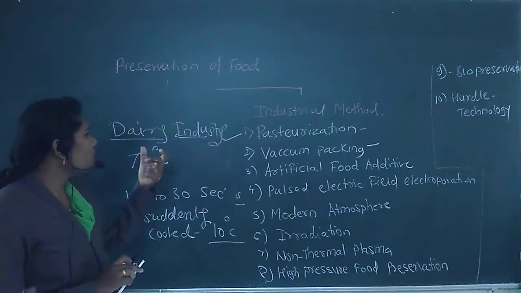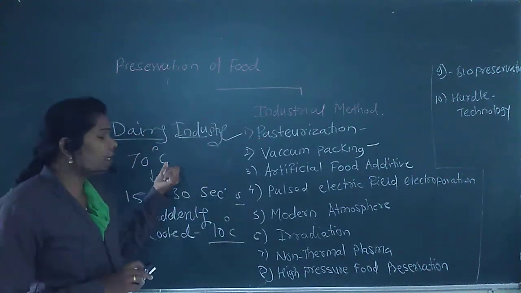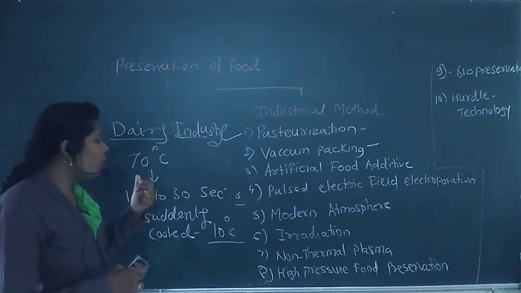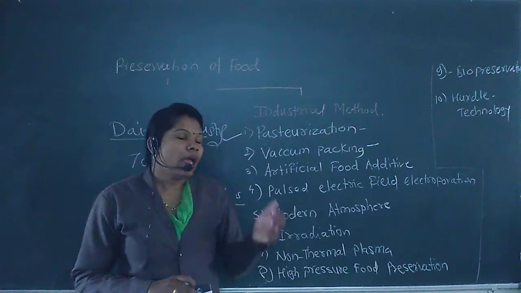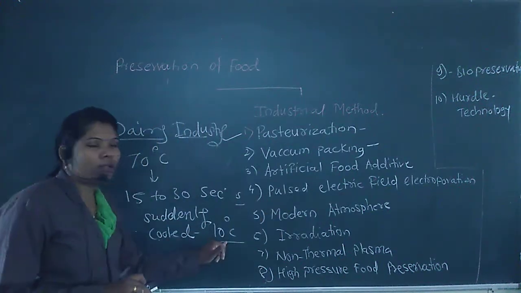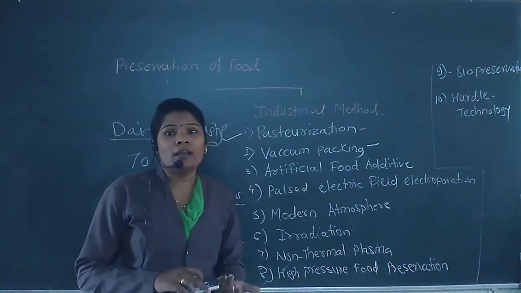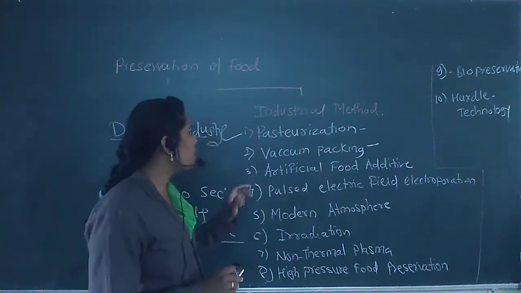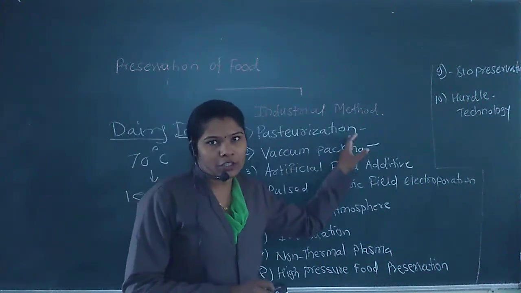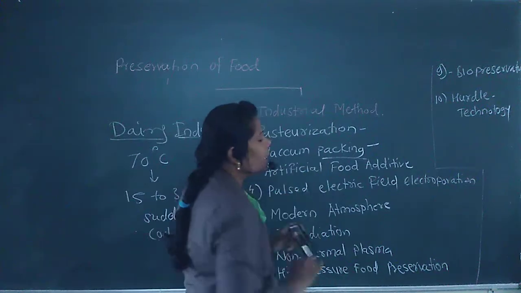We heat the food to 70 degrees, a high temperature, to kill the microorganisms, that is the bacteria and the fungi, and we suddenly cool down to 10 degrees Celsius to prevent the further growth of microorganisms. That process is called the pasteurization process.